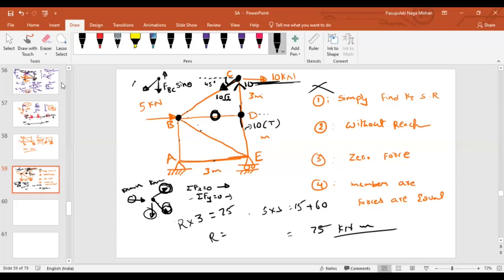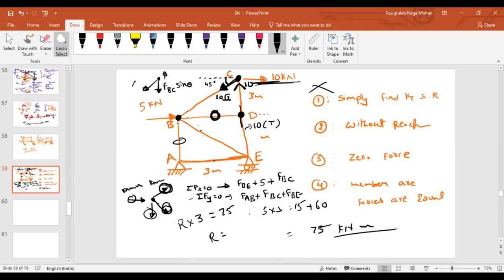So if you write down the equation along the x direction, your equation will be in terms of FBA, plus the 5 kilonewton, plus FBC. I'm not exactly representing the directions, but I mean to tell you how many values will be there if you take summation Fx equal to 0. Similarly, if you take Fy equal to 0, then how many will be there? 3. FAB will be there, FBC will be there, plus FBE will be there.